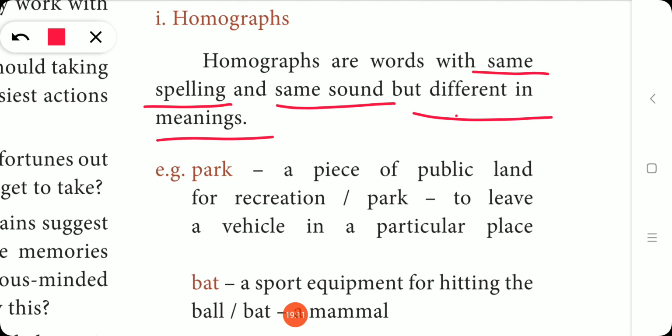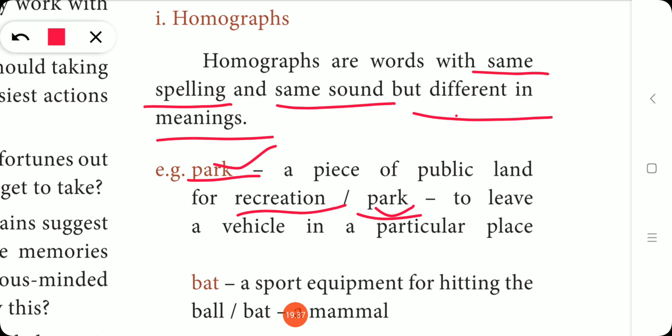So look at the example. Park, park. Same spelling, same pronunciation, but the meaning is different. What is the first park? A piece of public land for recreation, that is the park where we used to play.